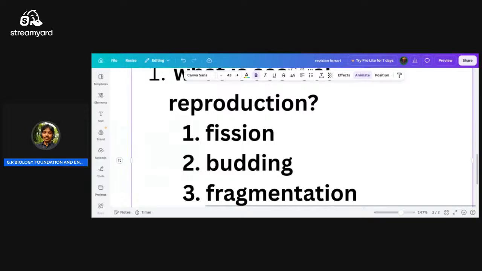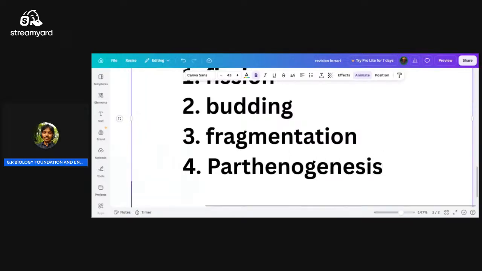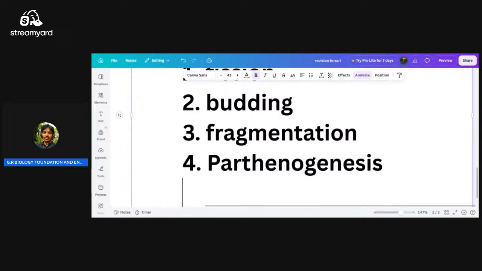Fourth one, parthenogenesis. And fifth one, regeneration.